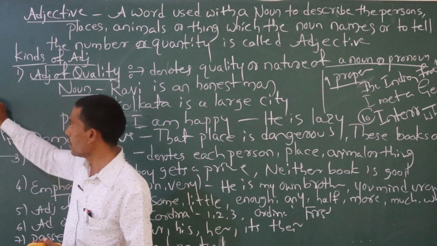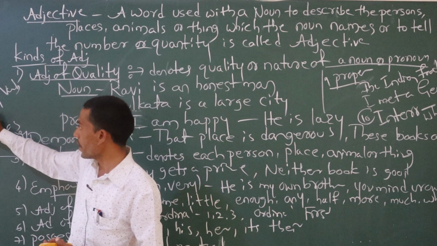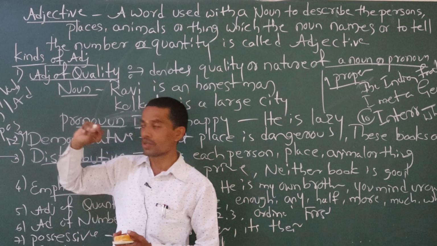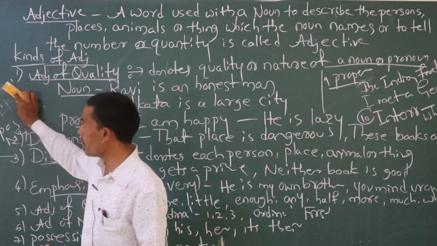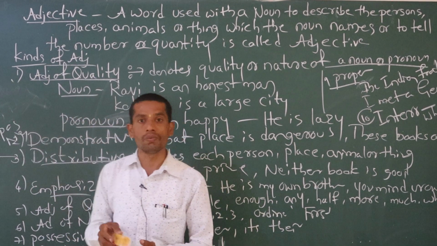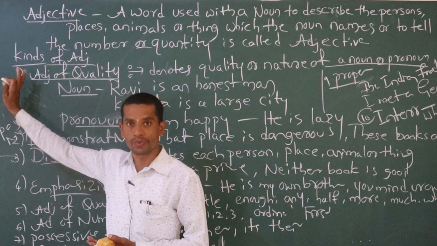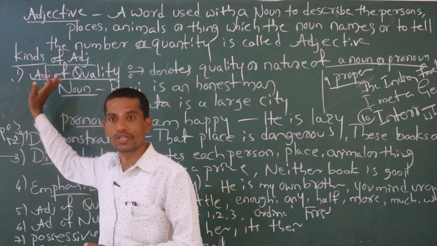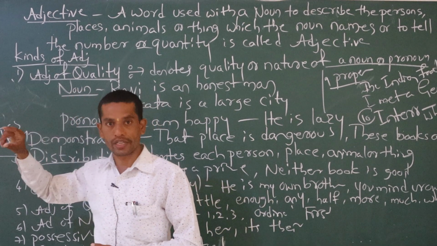First one they will give noun, second one they will give verb, third one adjective, and the next one adverb. You have to find out. They will give one noun word, and then we have to change that noun to verb, then to adverb, then to adjective. Like this you have to find out and separate. If you know the rules and definitions, and I have given some tricks to find out.